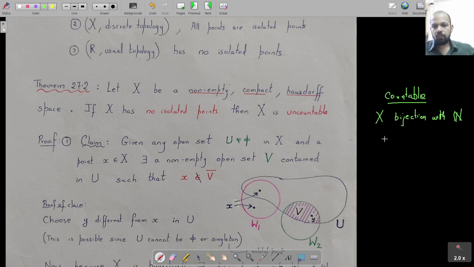So if I can show that any function f from natural numbers to a set X is not onto, then I can guarantee X cannot be countable.